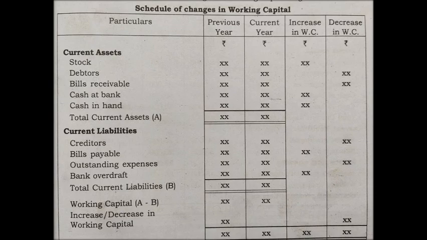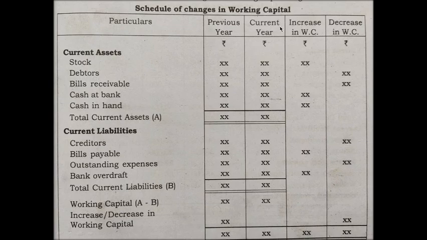You may come across a question where 2010 and 2011 are given. In that case, what are you going to do? Because in the format it is given as previous year and current year, and 2010 and 2011 are long gone. How are you going to enter? Simple. Out of 2010 and 2011, which one is the first year? That is the beginning year, 2010. So here the first column is 2010. The next one is 2011. That is the order.